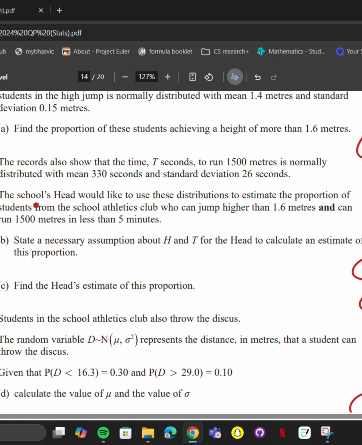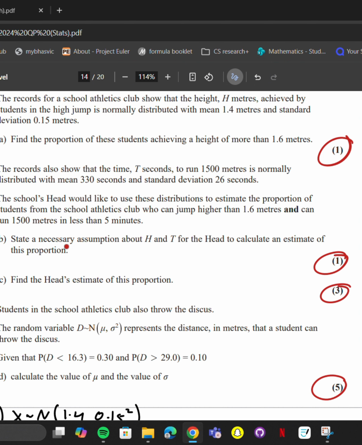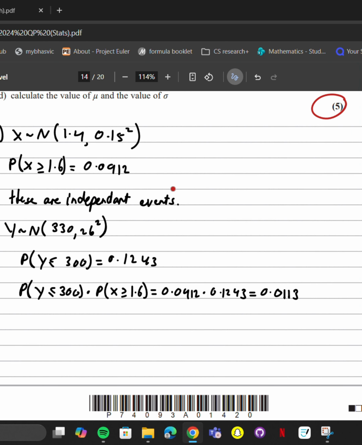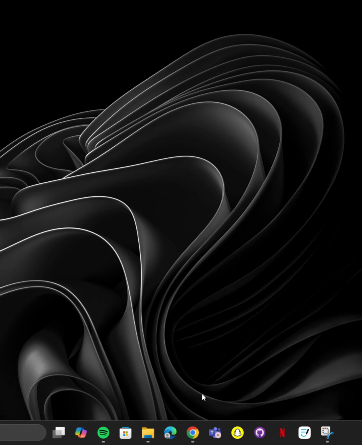Part B talks about some more information, which we're going to use in part C. You can read through that now. But then we're asked to state a necessary assumption about H and T for the head to calculate an estimate for this proportion. The answer is that they're independent events, because if they were dependent on one another, the probability of achieving a very high score in one would affect the probability of achieving a high score in the other. But since they're independent events, you're able to do calculations.